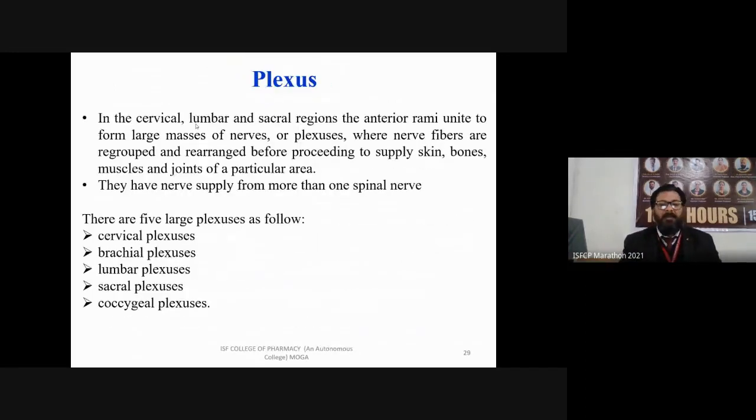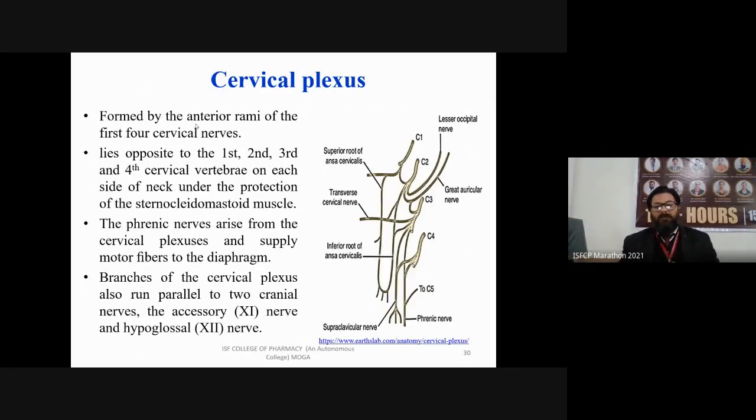Next is lumbar plexus. Next, sacral plexus, coccygeal plexus. So these are different plexus originating from the spinal nerves. So now we are going to discuss one by one these plexus. What do you mean by cervical plexus?